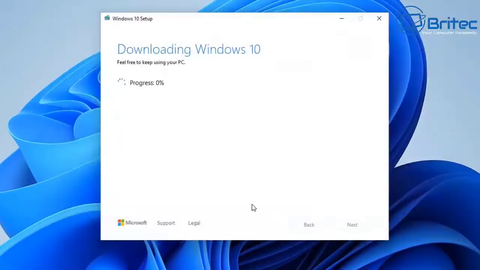It's entirely up to you. Now, once this starts, it will start downloading our ISO file. The reason why we're doing it this way is because I wanted to show you basically you can do it this way as well as creating a bootable USB flash drive. So I'll speed this process up.